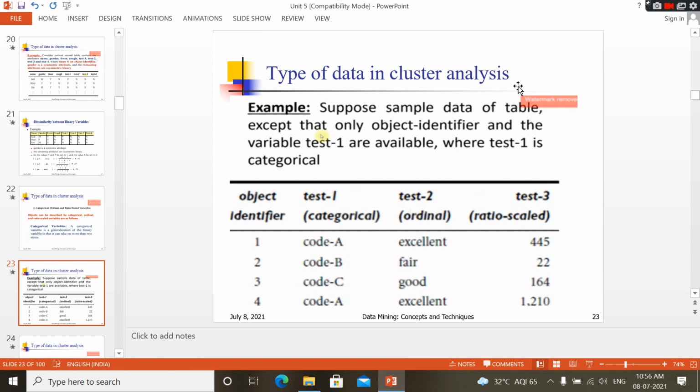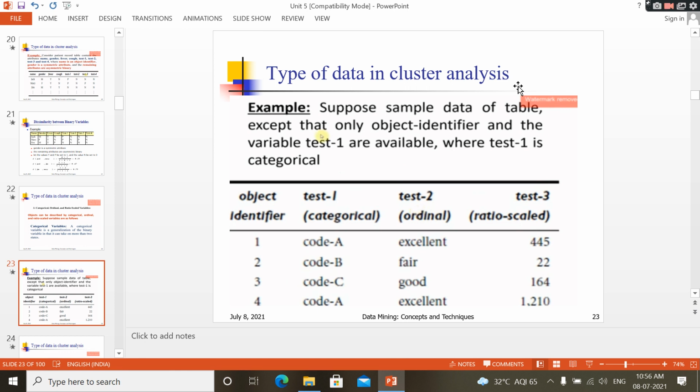Next, test 2, the ordinal value, with some order. These objects consist of some order: excellent, fair, good, poor, average. Test 2 is the ordinal variable I have taken. Next, test 3 is the ratio scaled variable I have taken. For the first patient, the number of blood cells is 445, for the second 22.